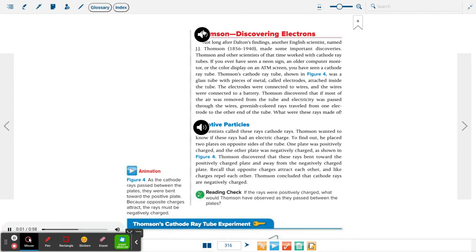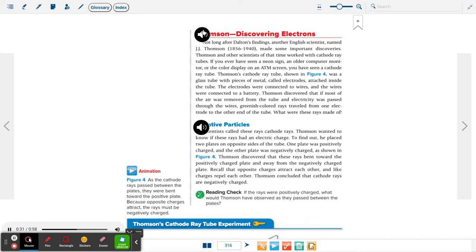Thomson, discovering electrons. Not long after Dalton's findings, another English scientist named J.J. Thomson, 1856 to 1940, made some important discoveries. Thomson and other scientists of that time worked with cathode ray tubes. If you ever have seen a neon sign, an older computer monitor, or the color display on an ATM screen, you have seen a cathode ray tube.